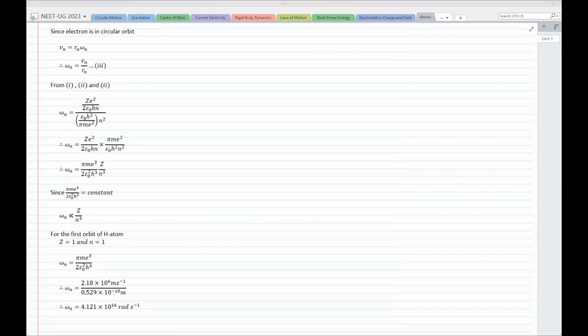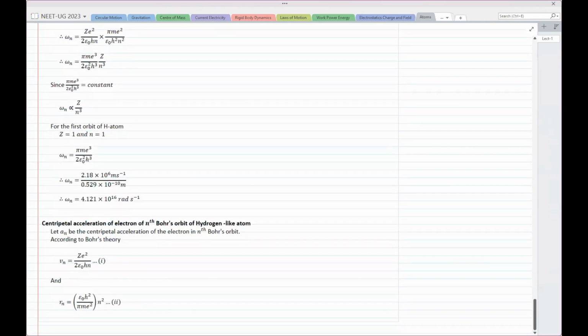Similarly, we can calculate centripetal acceleration as we know v and r. This part remains the same for all. Since v and r are known, what is centripetal acceleration? Centripetal acceleration is v square upon r. So just do that, and v square by r results in this.